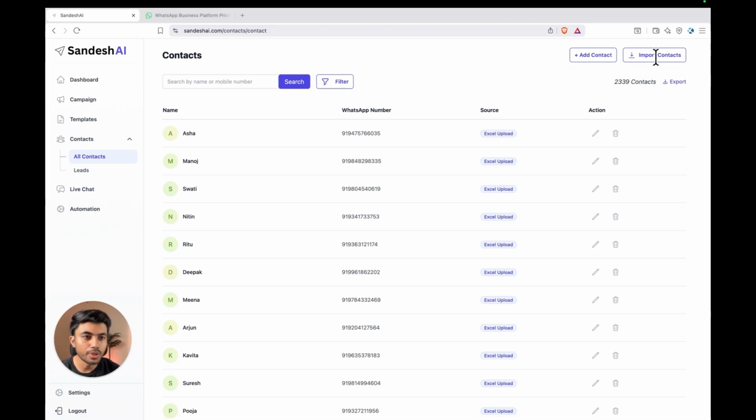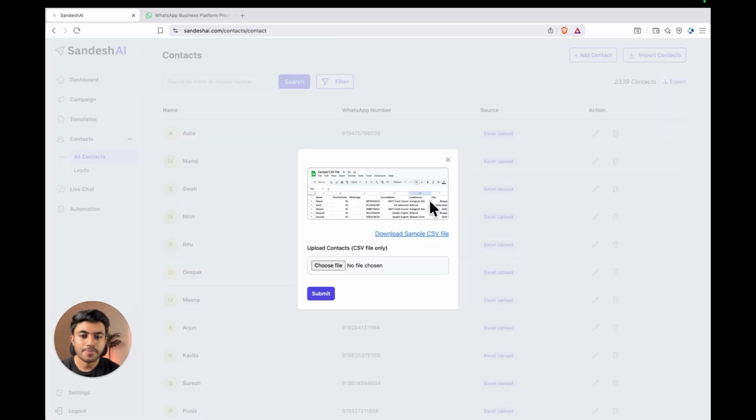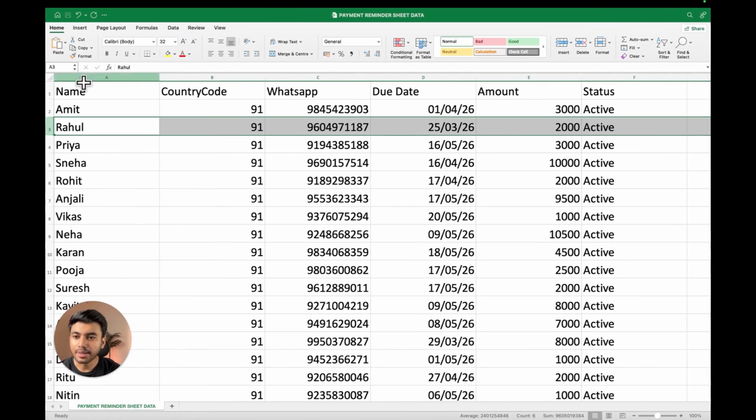So click on this import contacts button here. So here we will upload our CSV file. You can download the sample CSV file by clicking on this link, download sample CSV file. The file should have basic columns like name, country code, and the WhatsApp. And the column name should be exactly the same for these three columns: name, country code, and WhatsApp.